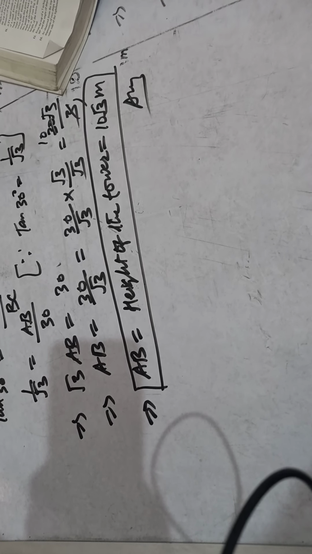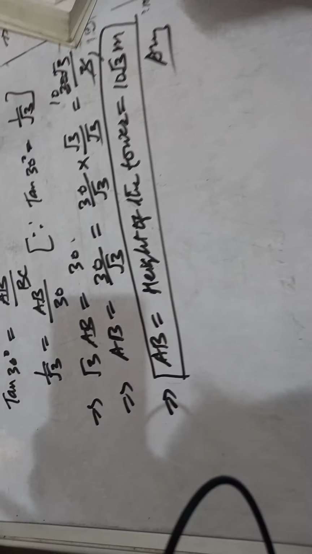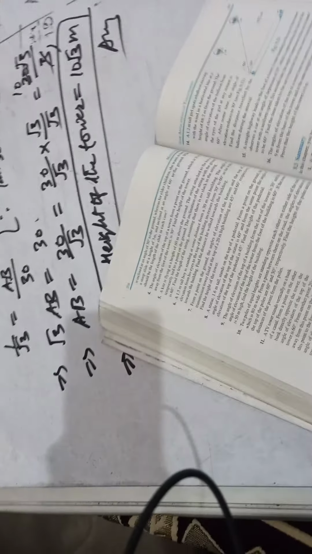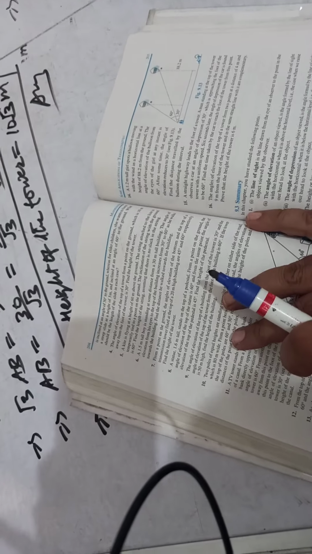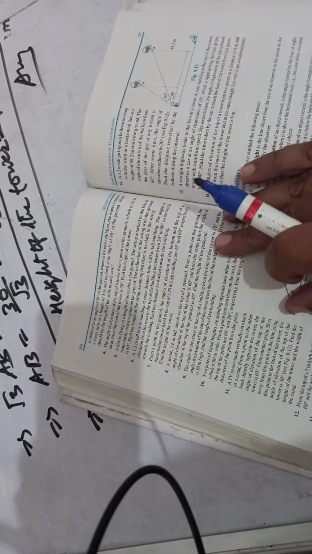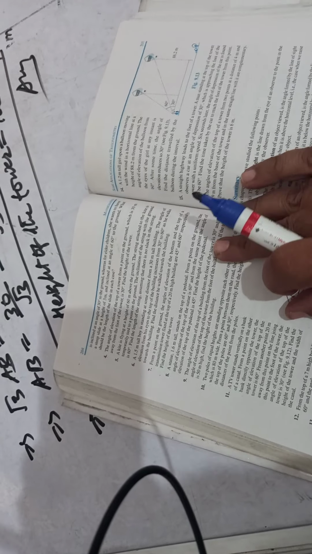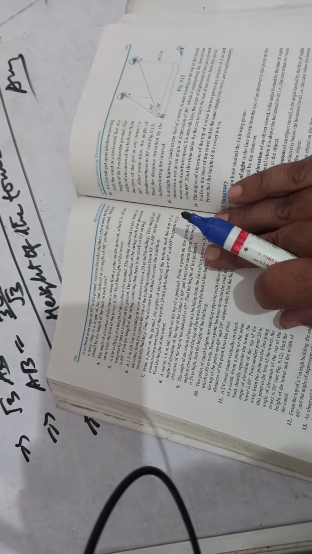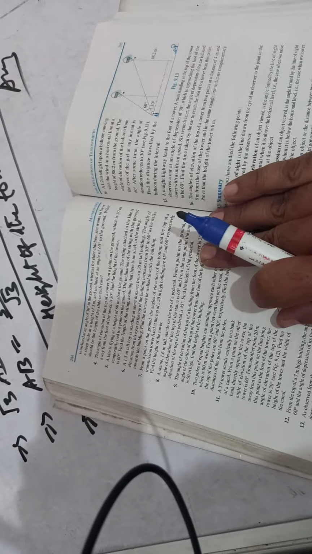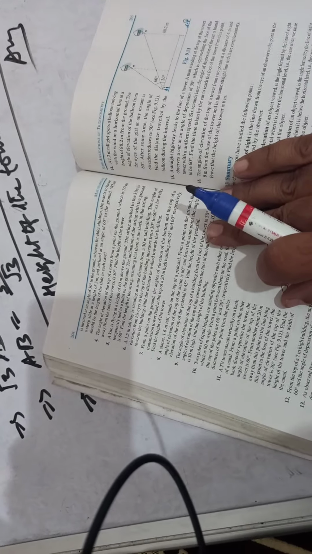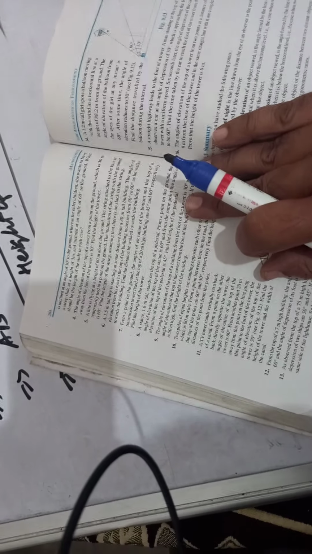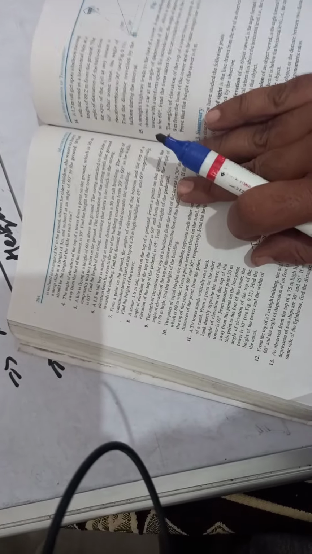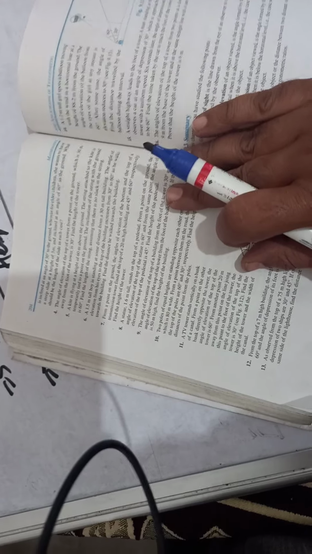What is question number 5? Let us see, children. This is a good question. A kite is flying at a height of 60 meter above the ground. The string, meaning thread, attached to the kite is temporarily tied to a point on the ground. The inclination of the string with the ground is 60 degree. Find the length of the string, assuming that there is no slack.